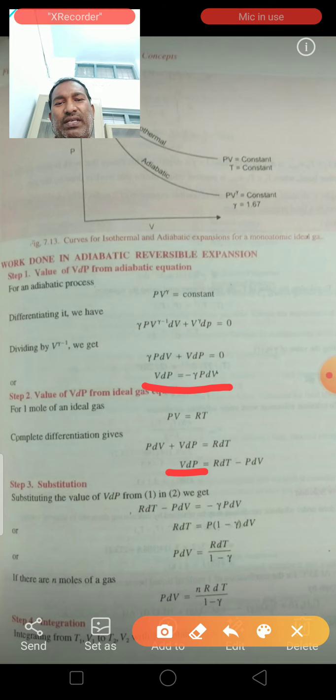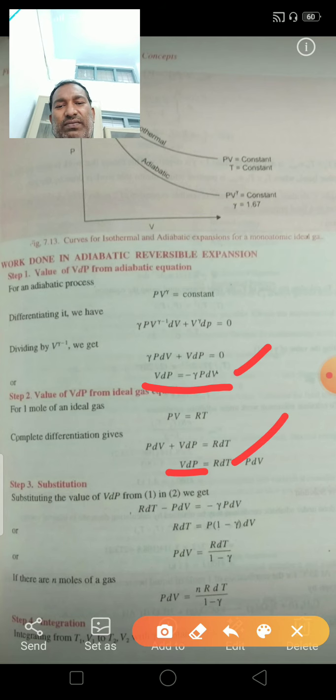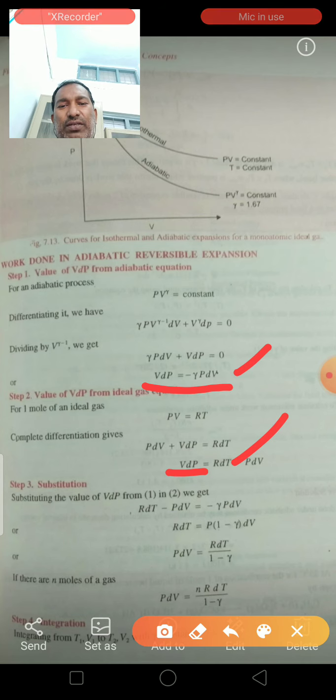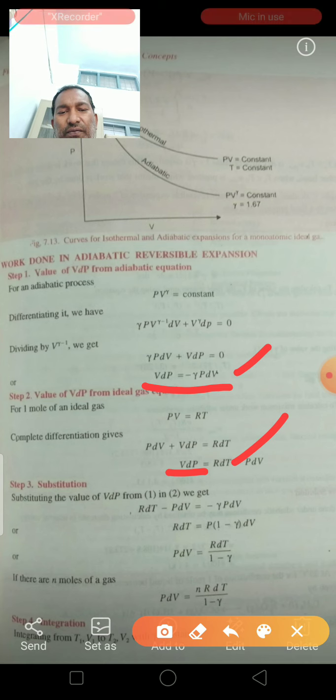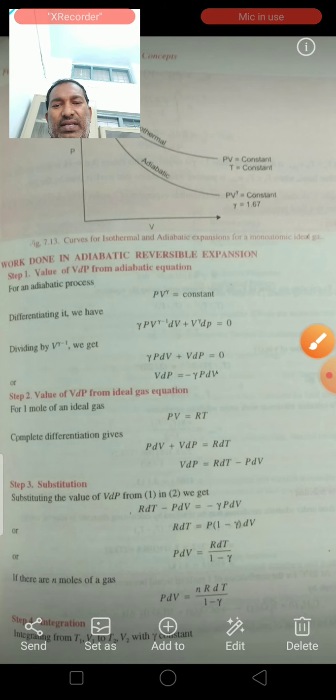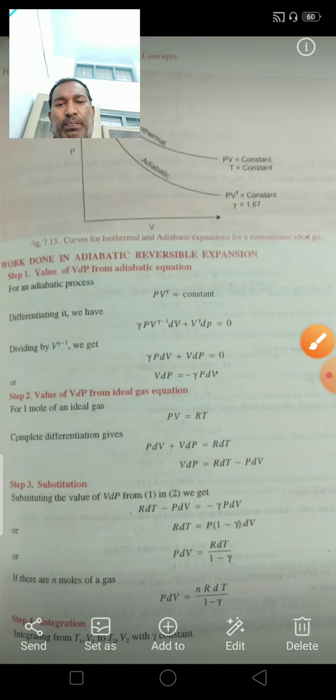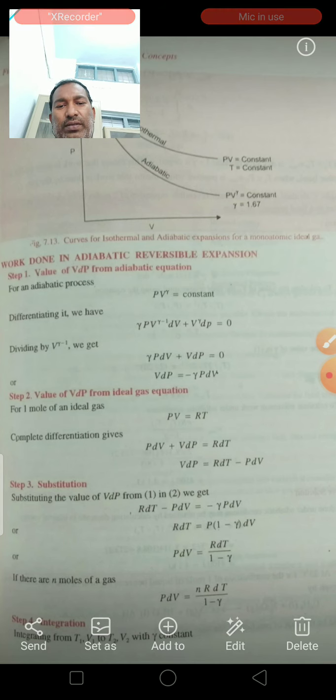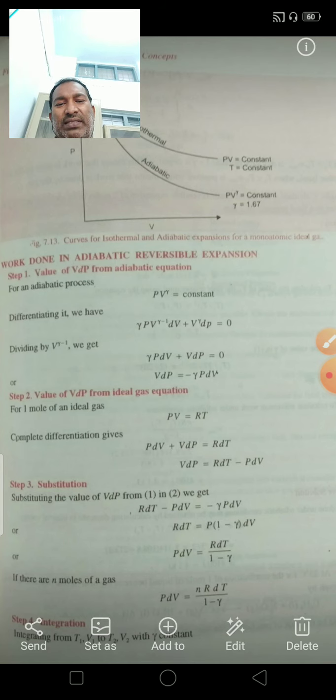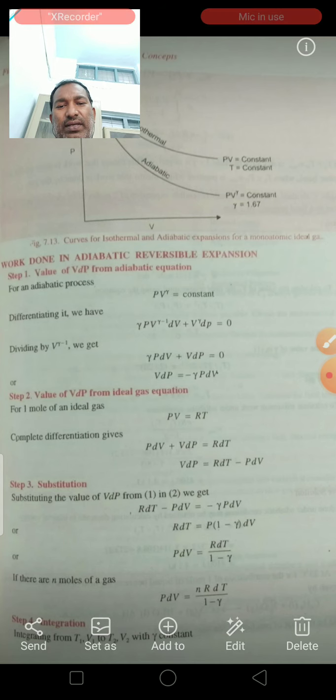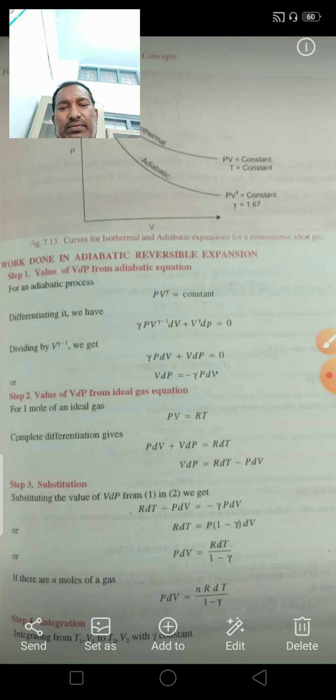So from this equation and this, we can get R dT minus P dV is equal to minus gamma P dV. From here, R dT is equal to, P is common, so P into 1 minus gamma minus dV, we can get P dV is equal to R dT.